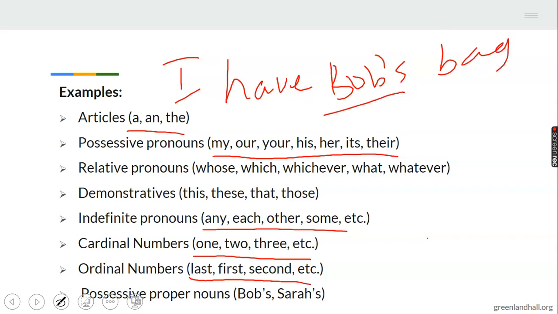Bobby here is qualifying bag as a noun, so this becomes an adjective. So it's a deep concept that you have to really apply well. In short, when words come before nouns, those words are strictly adjectival in form because they describe the nouns, like we have here, Bobby's bag.